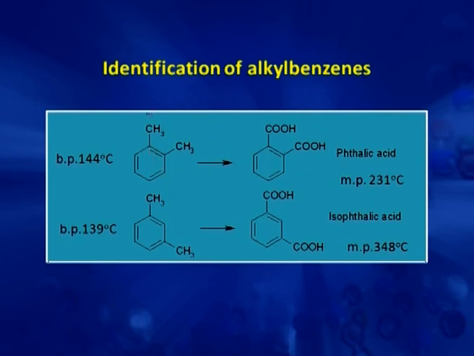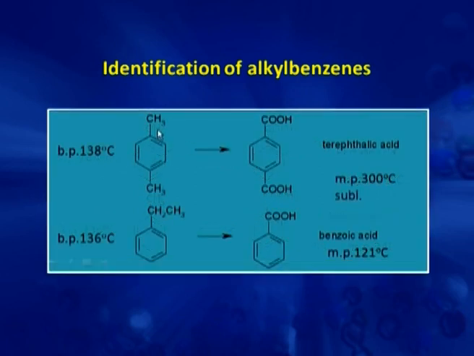On oxidation of orthoxylene, we get phthalic acid, which has a melting point of 231. Metaxylene gives isophthalic acid with melting point 348, and paraxylene gives terephthalic acid with melting point 300 degrees C, and it sublimes. Ethyl benzene gives on oxidation benzoic acid, with melting point 121 degrees. So, this is the utility of this oxidation reaction.